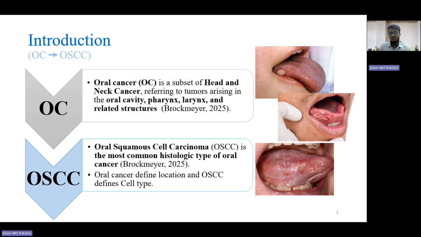Oral cancer is a major subtype of head and neck cancers affecting multiple anatomical regions. Among these, oral squamous cell carcinoma, or OSCC, accounts for nearly 90% of cases of oral cancer. Oral cancer defines the location, but OSCC defines the cell type of the cancer.